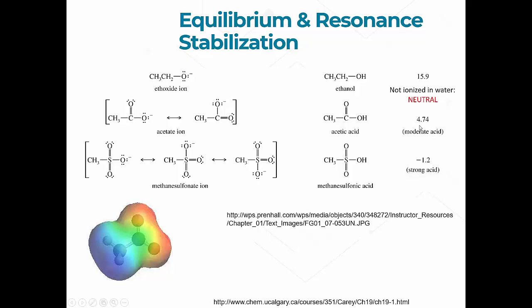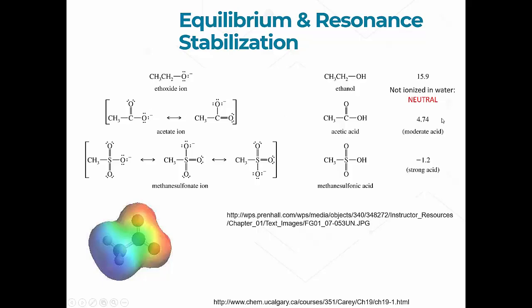Now our carboxylic acid, remember we said it was about a pKa of 5, so 4.74 for acetic acid in particular, happens in the middle of that range, 0 to 14, roughly, but in general it's within that range. So we can have both the protonated acetic acid form or the acetate ion form.